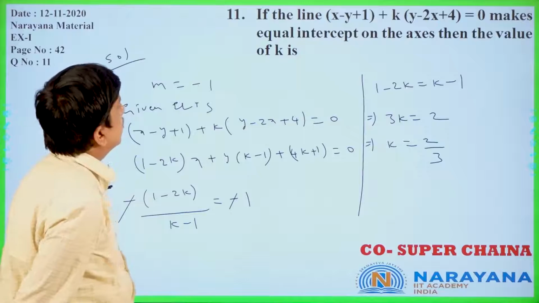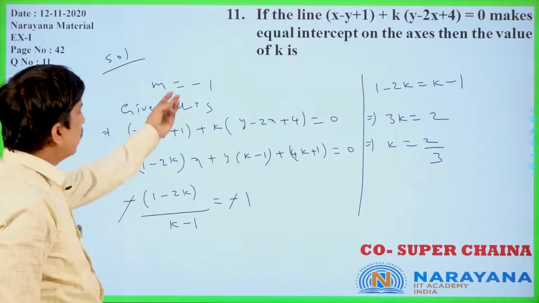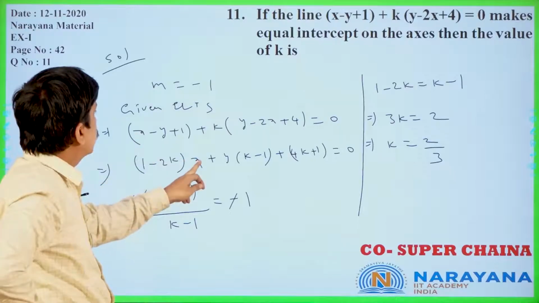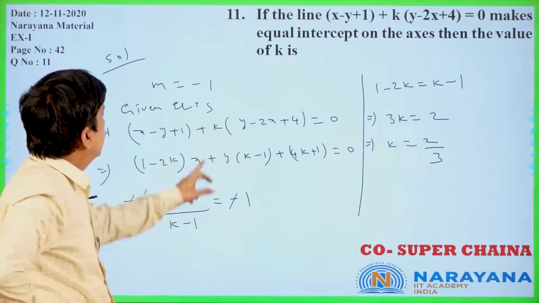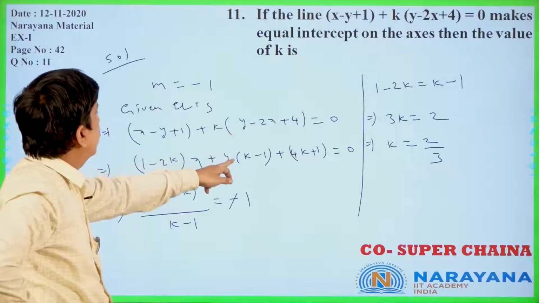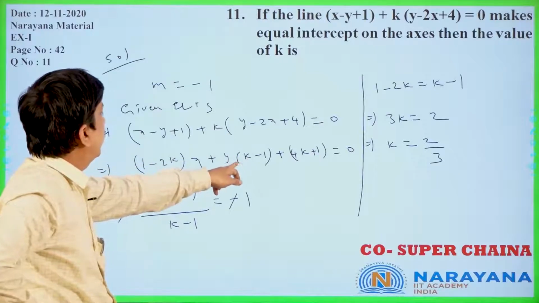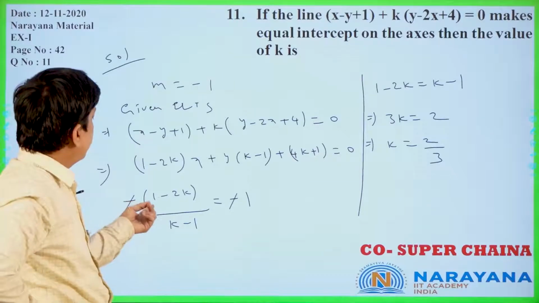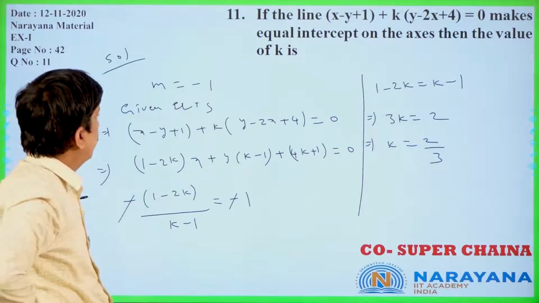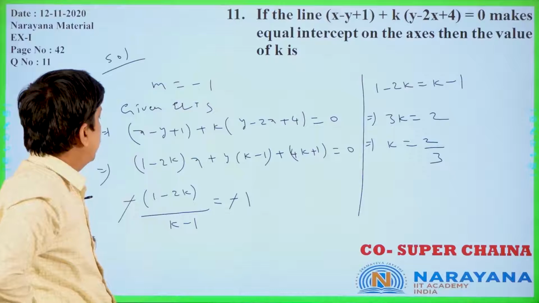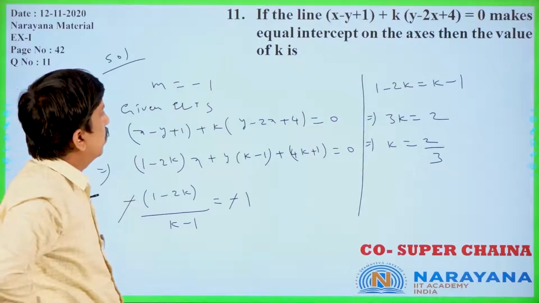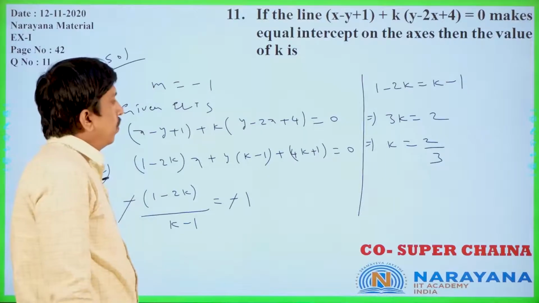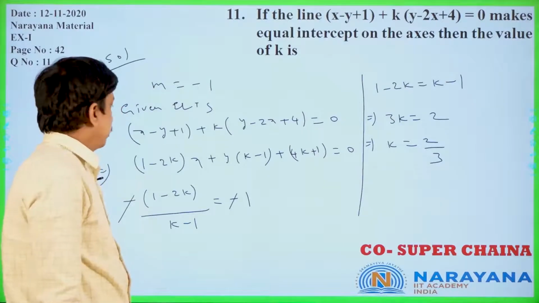If the line makes equal intercepts on the axis, we took m equal to minus 1. We wrote 1 minus 2k into x plus k minus 1 into y plus 4k plus 1. Now slope is minus a by b, minus of 1 minus 2k by k minus 1, so 1 minus 2k is equal to k minus 1. That is 3k equal to 2, k equal to 2 by 3 only. Is it clear or not? Now let us move to the next question.